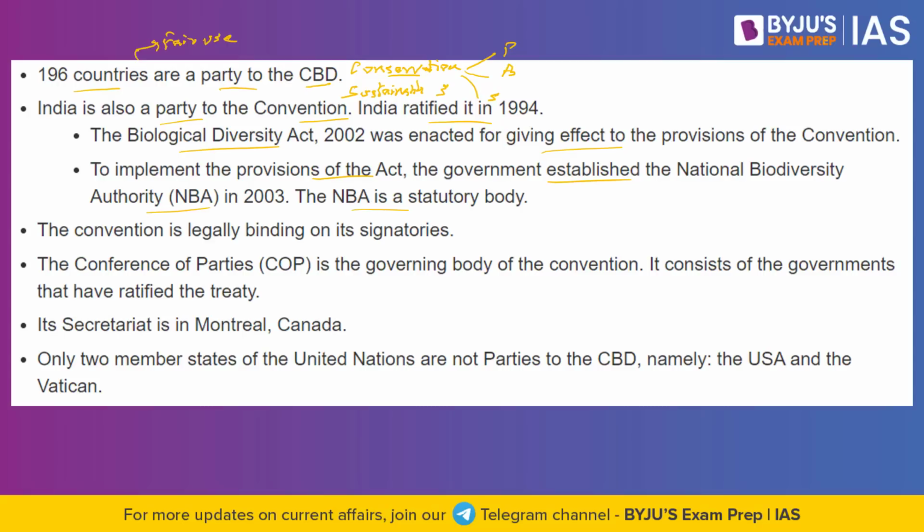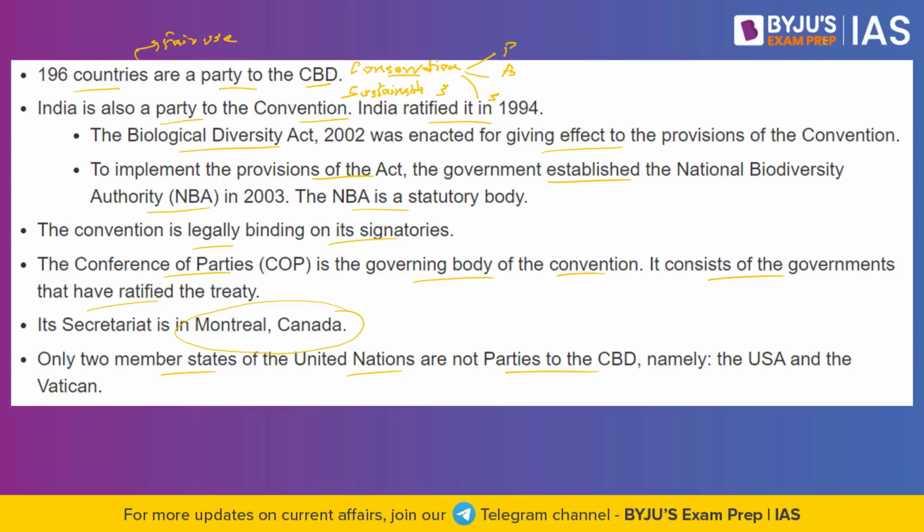The NBA happens to be a statutory body. The convention is legally binding on its signatories. The conference of parties is the governing body of the convention. It consists of the governments that have ratified the treaty. Its secretariat is in Montreal, Canada. Only two member states of the United Nations are not parties to the CBD, namely the United States of America as